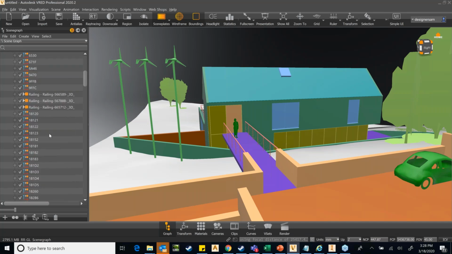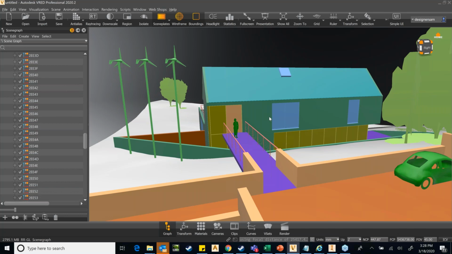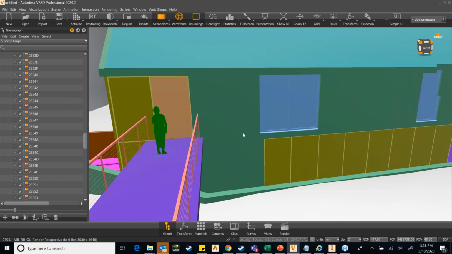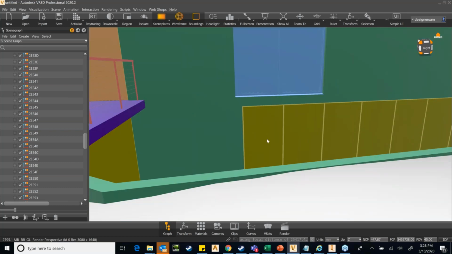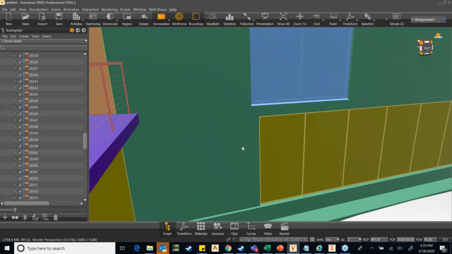I don't really have to worry about so many numbers or so many file names. What I should be doing now is just see what my data is. I have not seen the data. So these are presumably the windows. So what I'll do is I'll just quickly throw some material so that it gives you an idea of how easy it is to visualize your content coming from Revit.